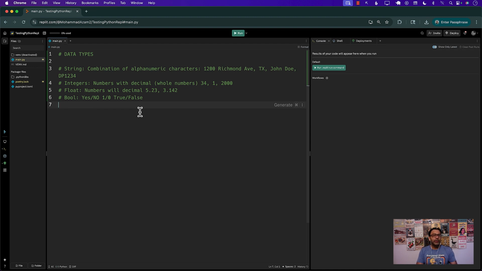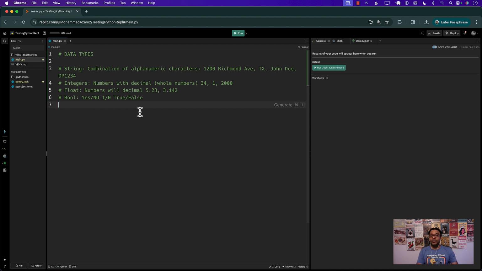Their syntax might be different, meaning some of them require a semicolon at the end, some require something else, but the whole concept, the logic, and all those data types, conditions, and loops, all of the modern programming languages will have those things. So that is data types.